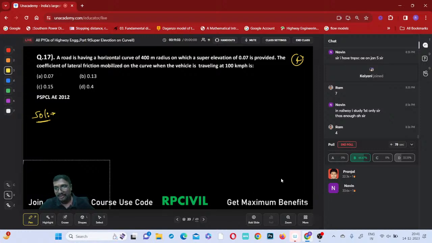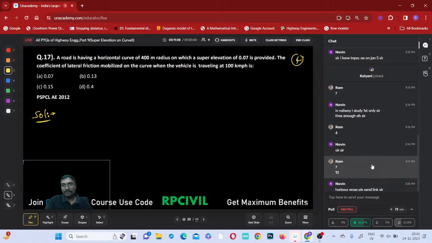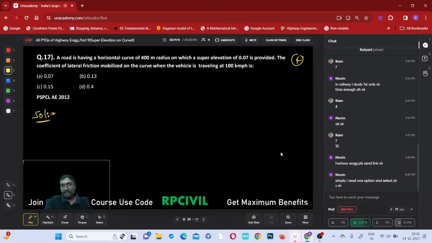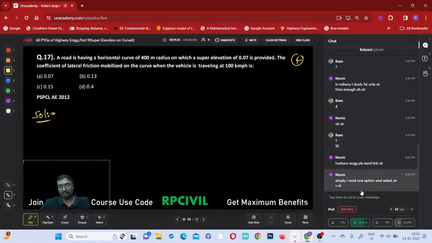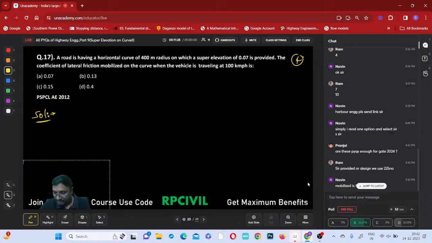From the special class, Pranjal and Naveen only answered correctly. What about the others? Yes, there is a relation. What is the relation? Gradient equals 2 times camber. That was the relation, hydraulic gradient you are having, right?